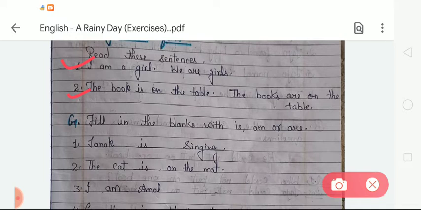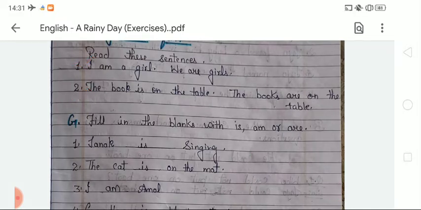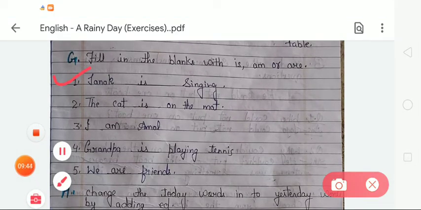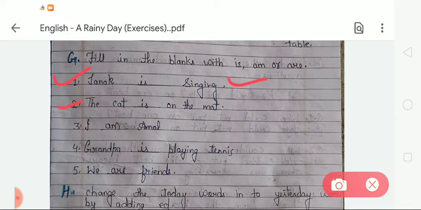Okay student, how could we use the given is, am or are? We will learn in this exercise. Dear student, as you all know, we use is with a singular noun and we use are with a plural noun, which means more than one place, person or thing, and we always use am with I. So let's do this exercise. First of all, Janak dash singing. Here we use is because Janak is a singular noun. Janak is singing. Second is the cat dash on the mat. Here the cat is a singular noun, so we write is.